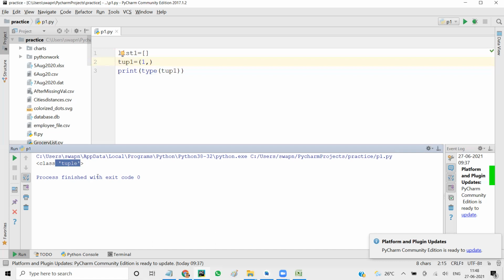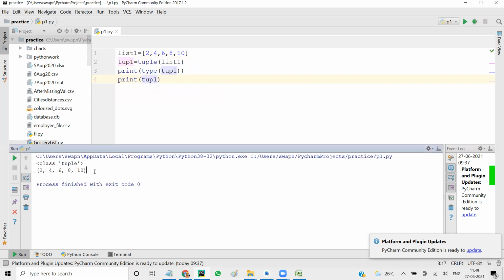For example, I have a list here, and in this list let me add values like 2, 4, 6, 8, 10. Now let's say I want to convert this into a tuple. So tuple1 equal to tuple of list1. So it became a tuple now. If you run it, it is type tuple, and when you print tuple1, you get the exact same value.